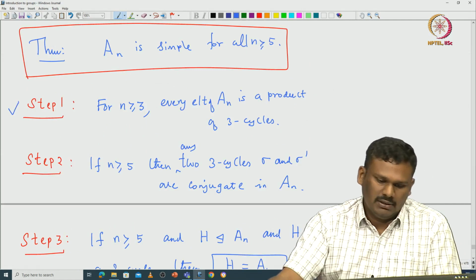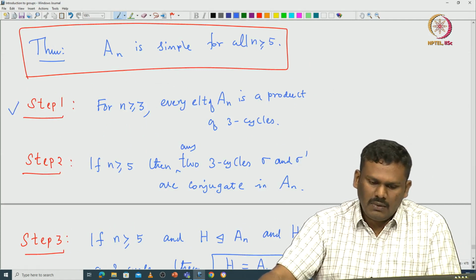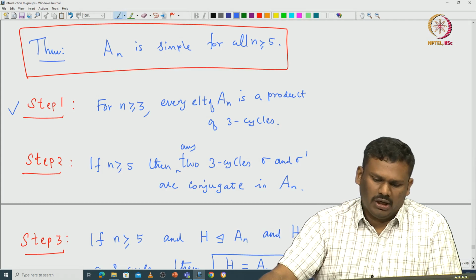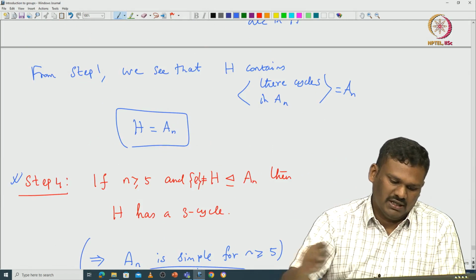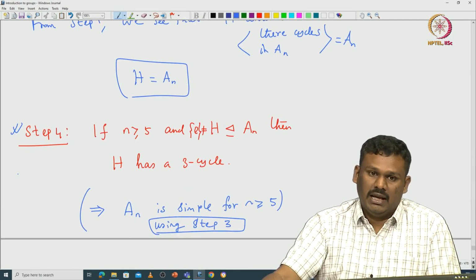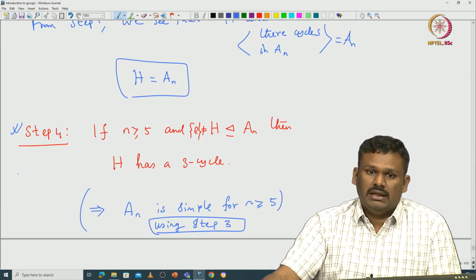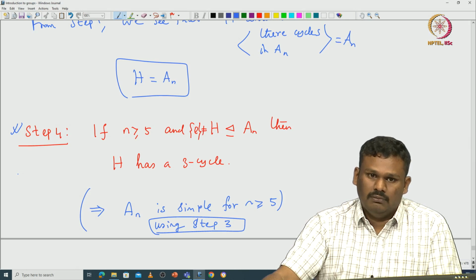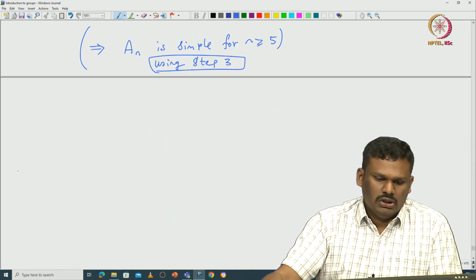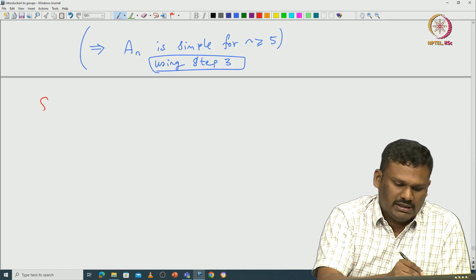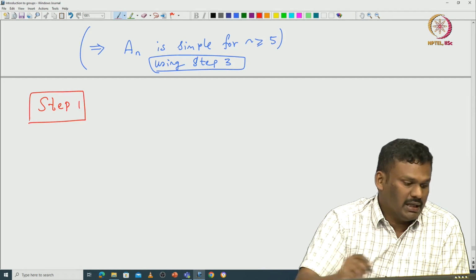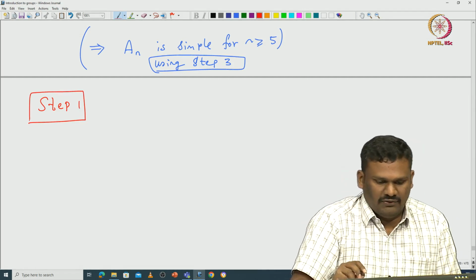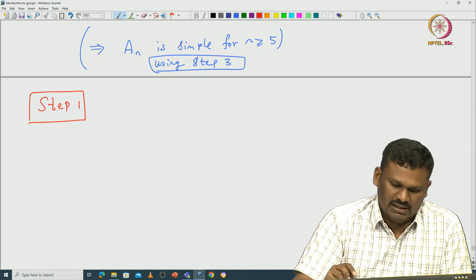One is step 1, that any element of A n is a product of 3 cycles, and we need to check step 4, which is the non-trivial step, that for n greater than or equal to 5, any non-trivial normal subgroup must contain a 3 cycle. So, let us prove one by one. Let us check step 1. It says any element of A n must be a product of 3 cycles.